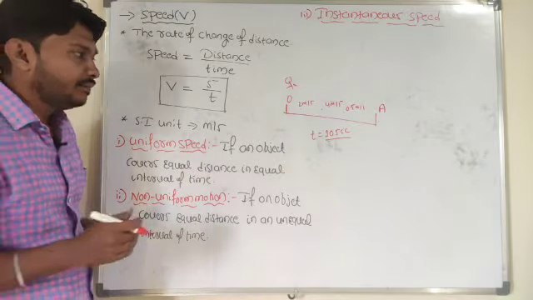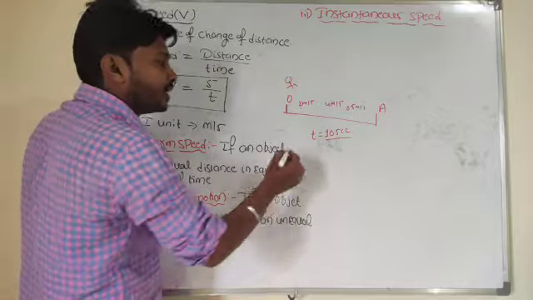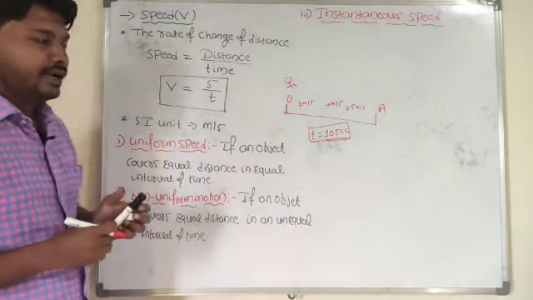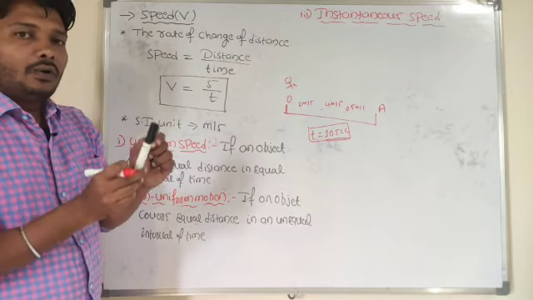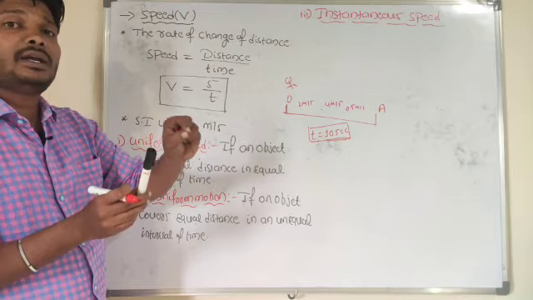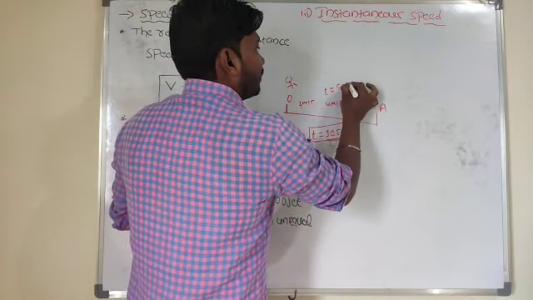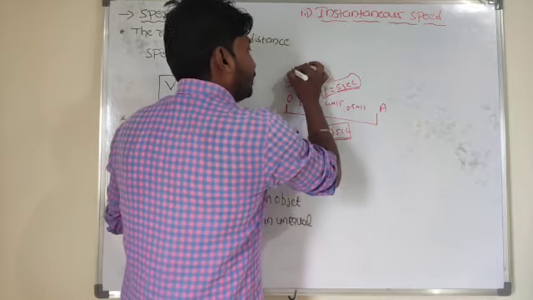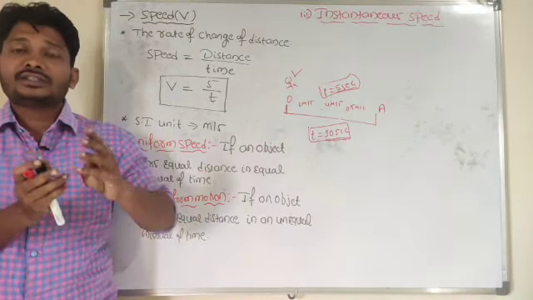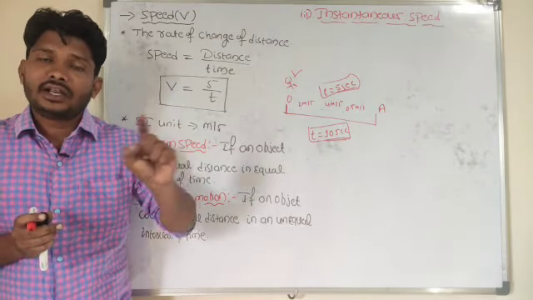So for example, what is the total time taken by the body to move from O to A here? Here the total time taken will be 10 seconds. So out of 10 seconds, I will consider what will be the velocity, or sorry, what will be the speed of the body at the 5th second. For example, at the 5th second, what is the speed of this body I need to determine? So that is instantaneous speed. So what is instantaneous speed here? The speed of the body at a particular interval of time.